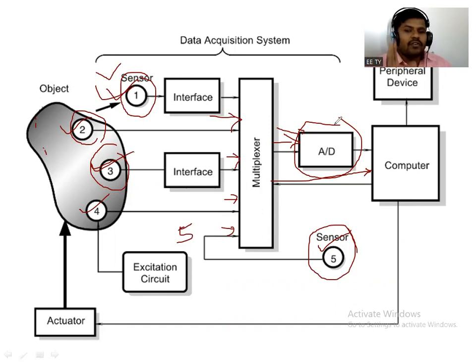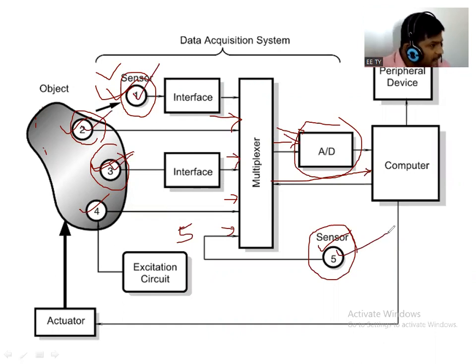So we know already our computer or the microcontroller will read only that quantity, that is 0 or 1, right? Now see, again here there are sensor 1, sensor 2, sensor 3, and also sensor 5.